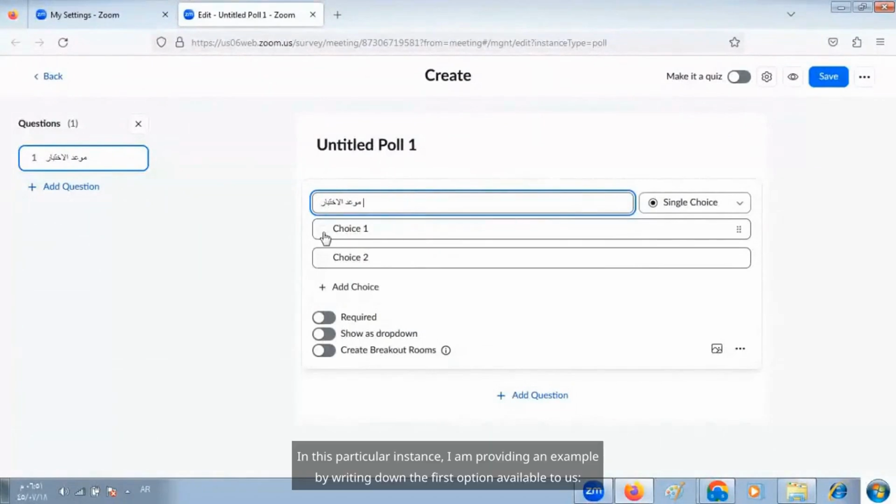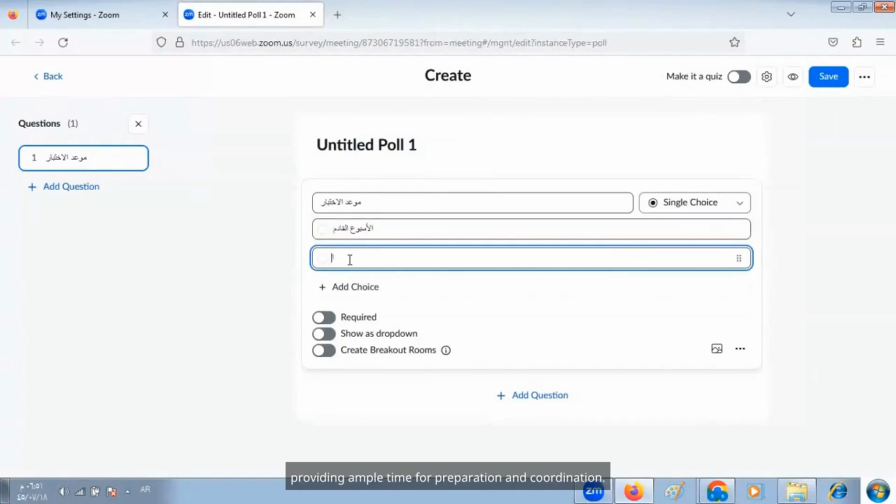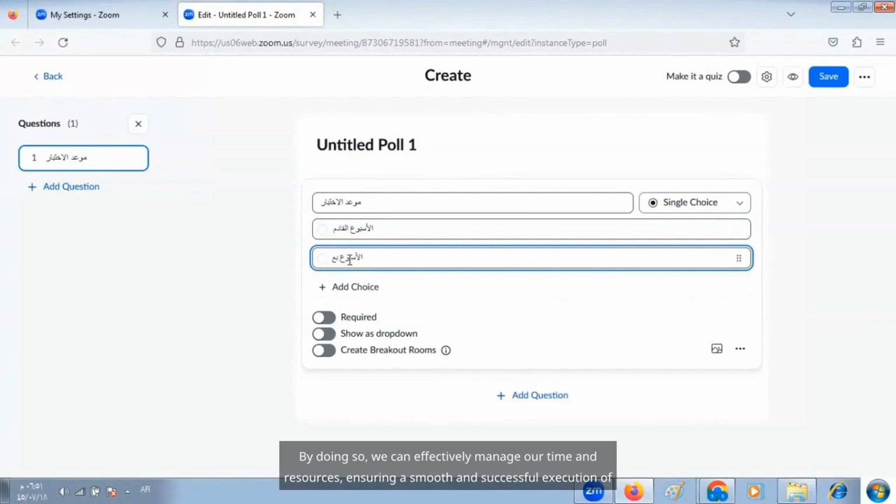in this particular instance, I am providing an example by writing down the first option available to us, scheduling it for next week, or alternatively, considering the week that follows the upcoming break. This approach allows us to carefully plan and ensure that all necessary arrangements are made in advance, providing ample time for preparation and coordination. By doing so, we can effectively manage our time and resources, ensuring a smooth and successful execution of our plans.